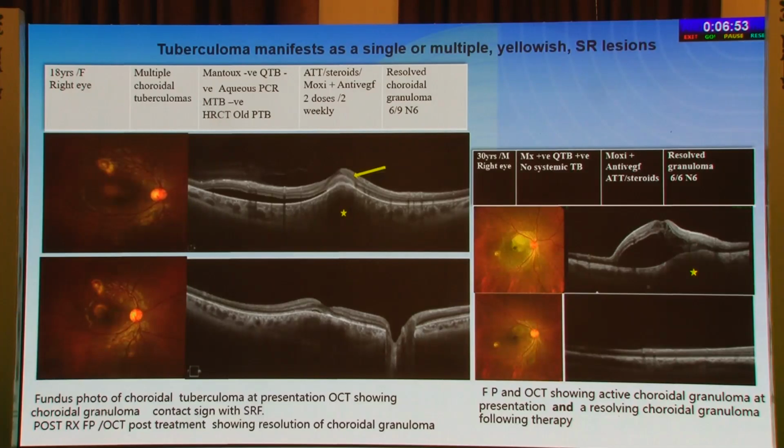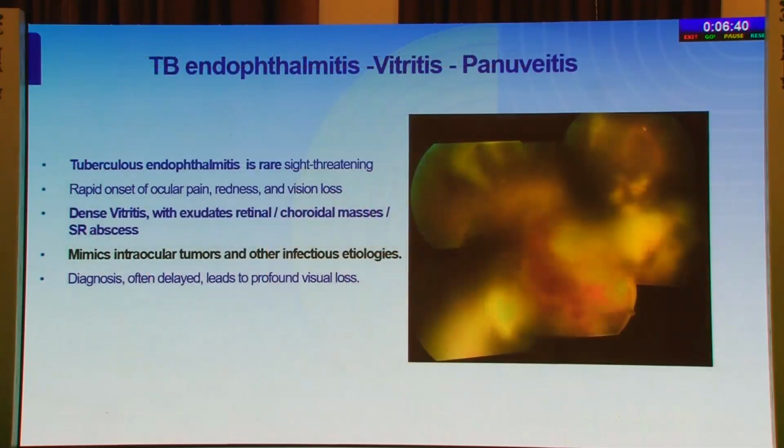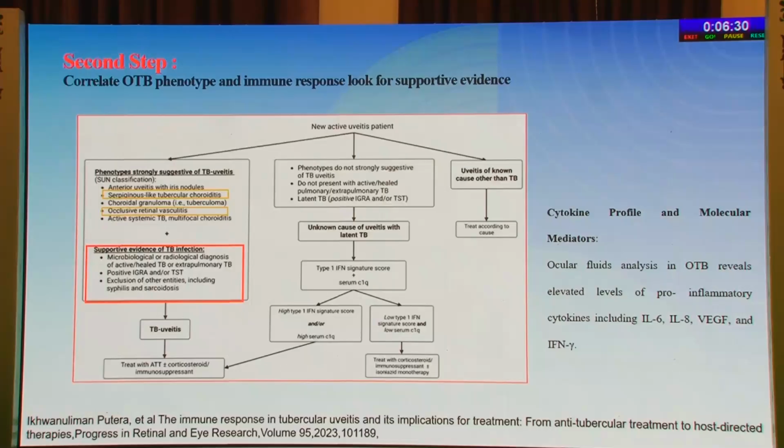In both these pictures you can see one is a small tubercle granuloma and the other one is a peripapillary granuloma, which resolve with treatment. The other phenotypes are the multifocal choroiditis, the TB subretinal abscess and the TB neuritis. Tuberculous endophthalmitis is a very rare and sight-threatening inflammation and usually presents with dense vitritis with exudates, retinal or choroidal masses, and often mimics intraocular tumors and other infectious etiologies.